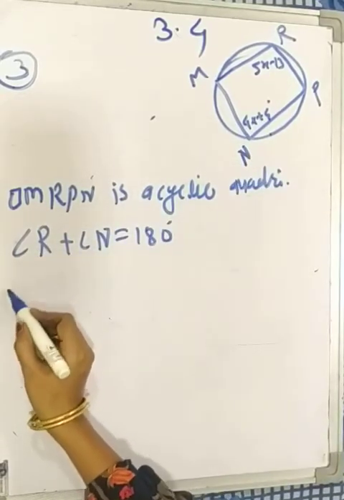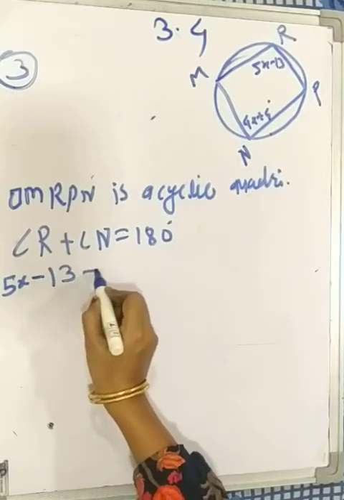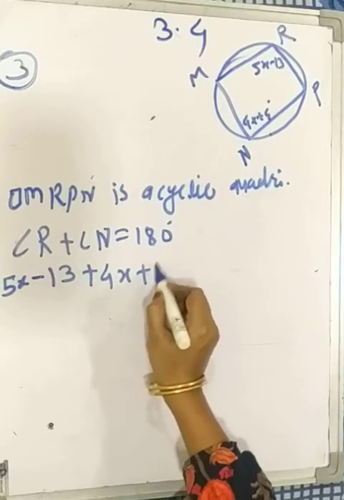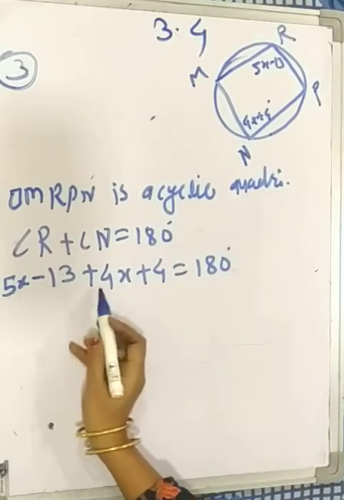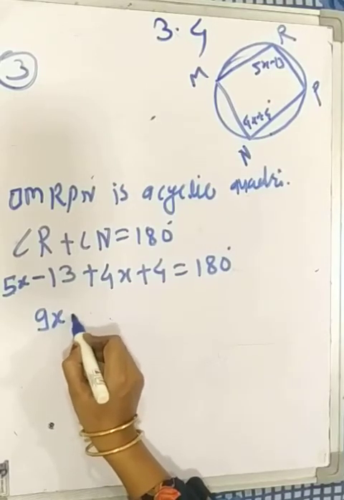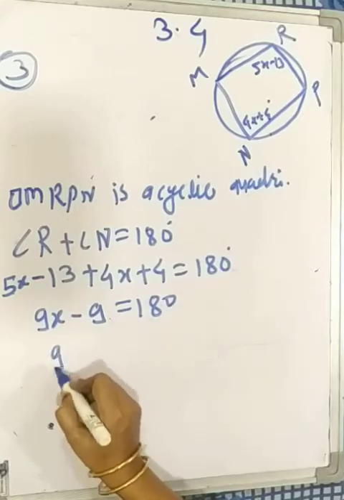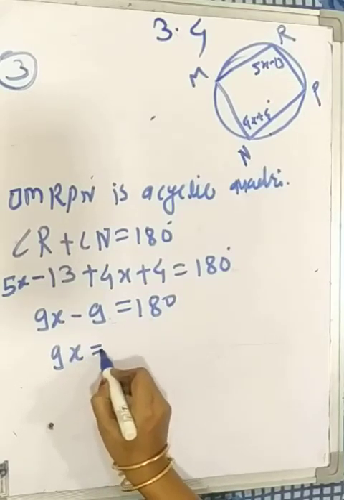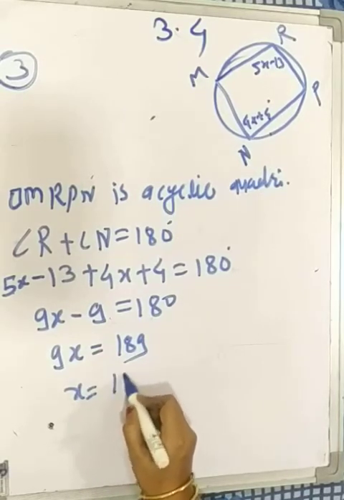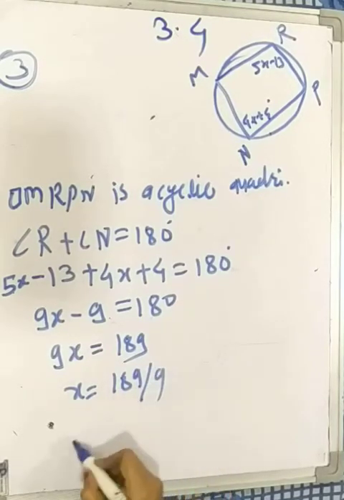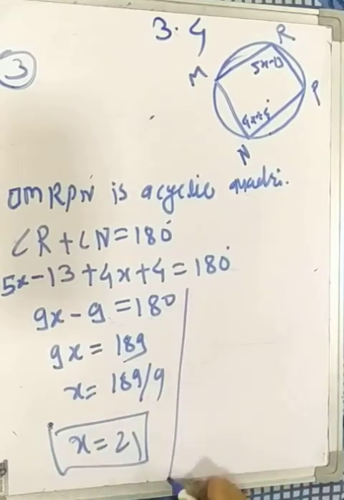Put the value of angle R: 5x minus 13 plus 4x plus 4 equal to 180. 5x plus 4x, 9x minus 9 equal to 180, and therefore 9x equal to 189, and therefore x equal to 189 divided by 9, so x equal to 21. This is the value of x.